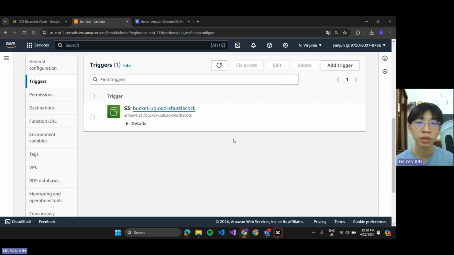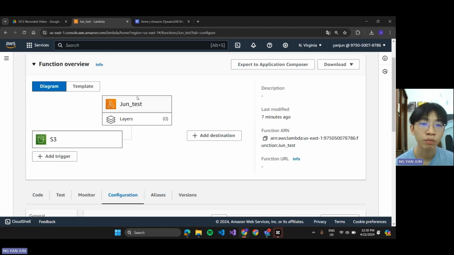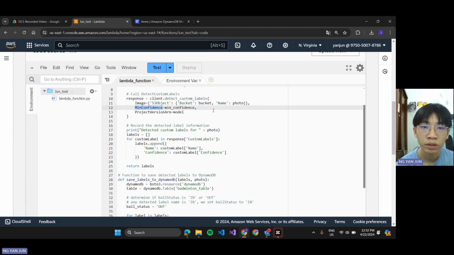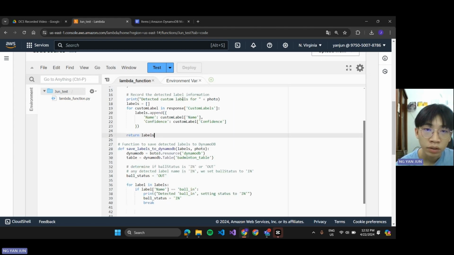On Lambda, we have added an S3 trigger to connect with our bucket upload shuttlecock. So when multiple images are uploaded to this bucket, it will automatically trigger our function here. So let's have an overview of the code. In this code, our first function is to detect the custom label using Rekognition, and we declare everything. And in here we have min confidence. This means confidence is like the threshold for the custom labels. When it's more than 0.5, it will choose the higher probability as the result of the predicted labels, as we will record all the detected label information.